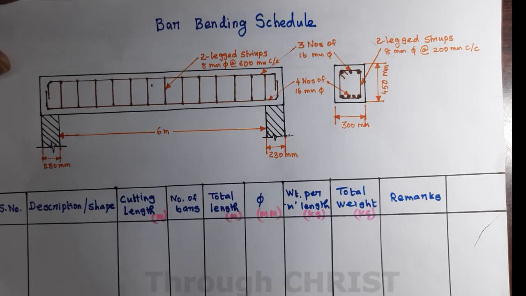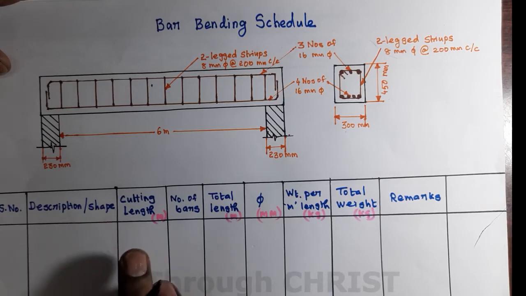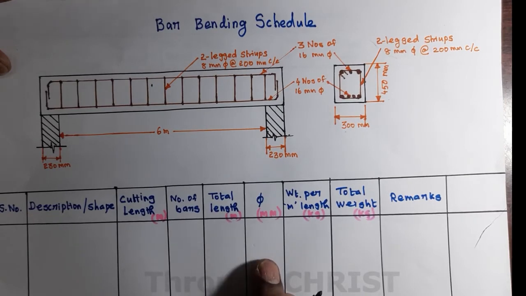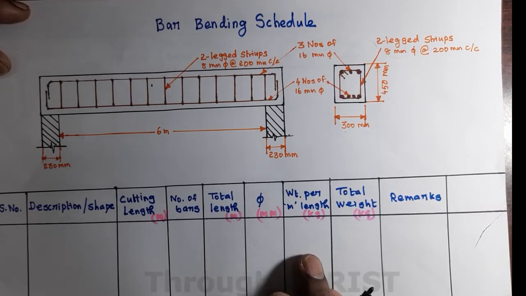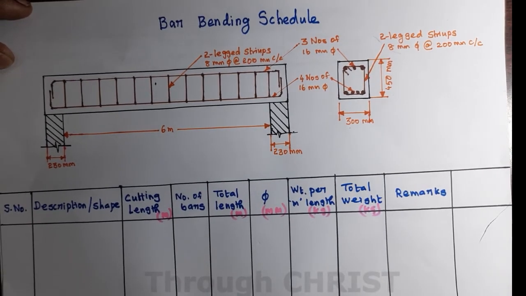For preparing the bar bending schedule, first of all we have to develop a table like this. One is serial number, second is description with bar shape, third is cutting length, fourth is number of bars, total length, diameter of reinforcement, weight per meter length, finally total weight. So first of all we have to develop the table like this, then we are able to prepare the bar bending schedule easily.